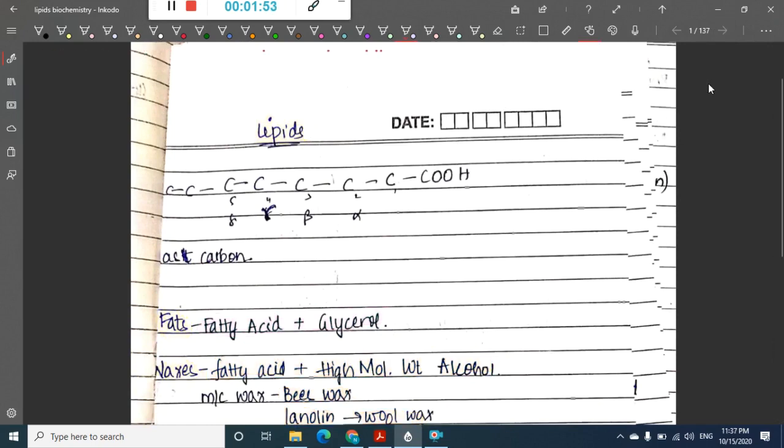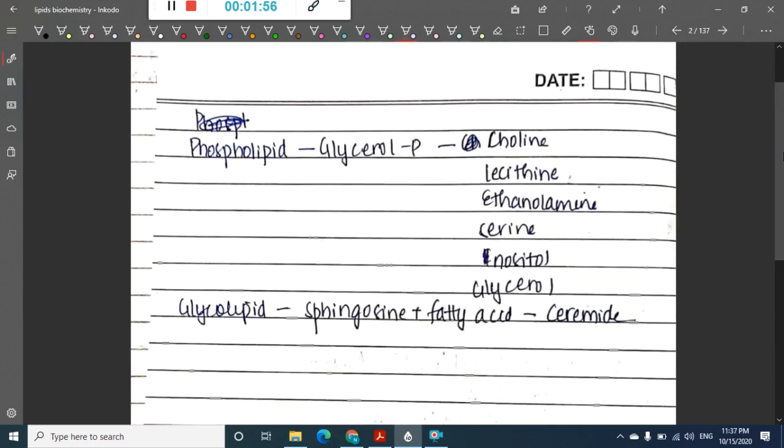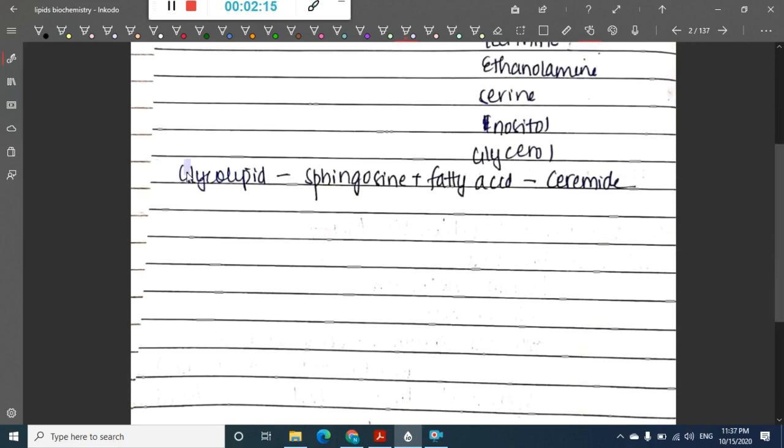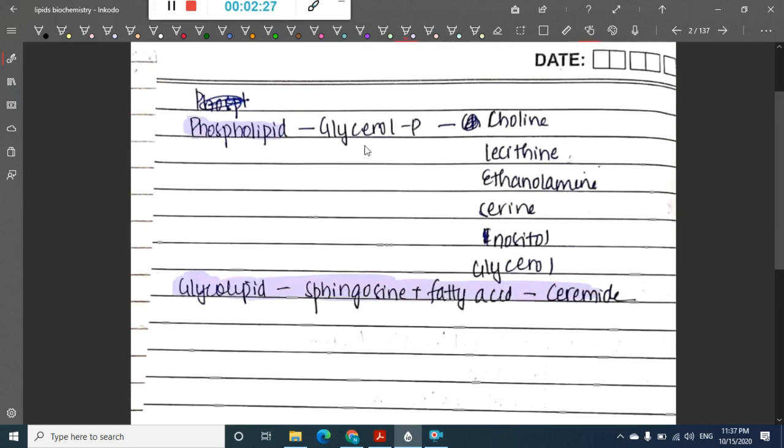Then if you see the extra, we have something called as phospholipids. What are phospholipids? Phospholipids are glycerol phosphate to which, if choline is added, it is lecithin, or to this glycerol phosphate, ethanolamine, serine, inositol, glycerol can be added. So what are glycolipids? Glycolipids include sphingosine plus fatty acid plus ceramide. To this sphingosine there is fatty acid which is added, and to this if ceramide is added, then we call it as glycolipid. In phospholipid, to the glycerol, phosphate group is added, and to this phosphate all these compounds can be added.